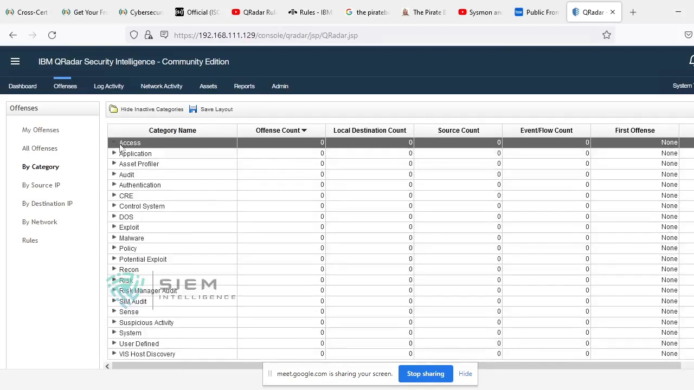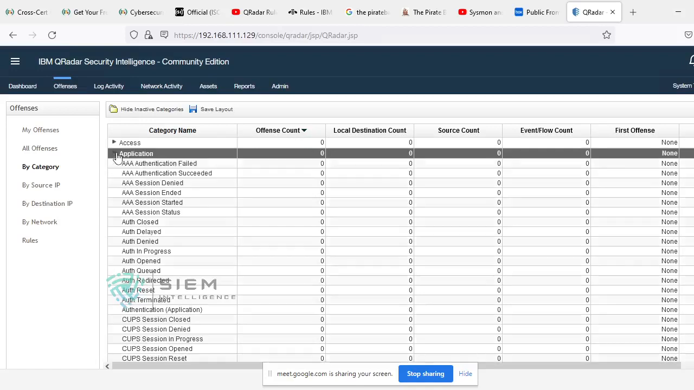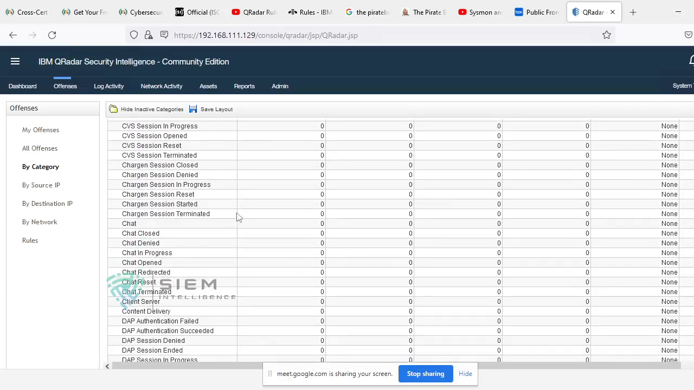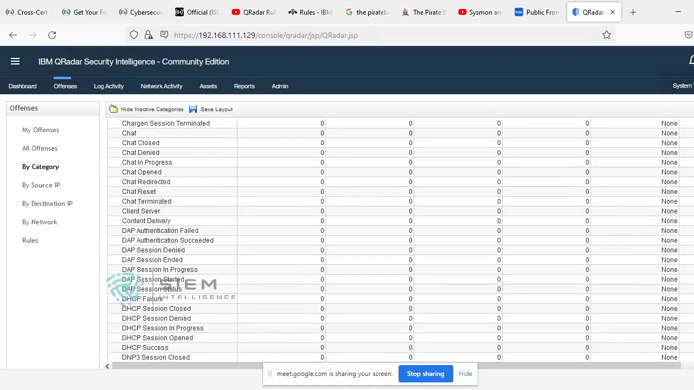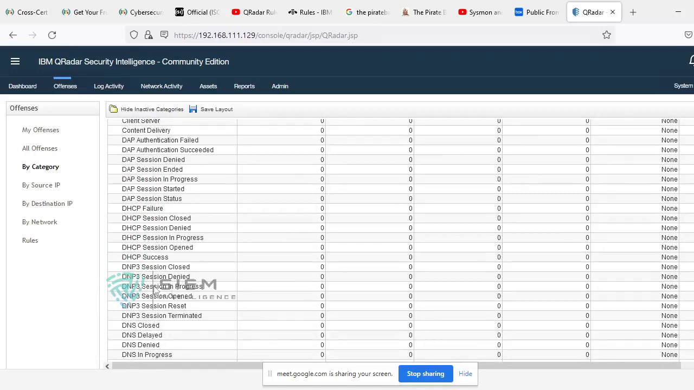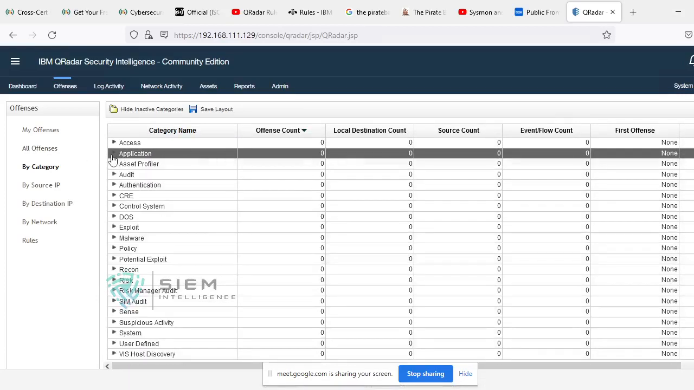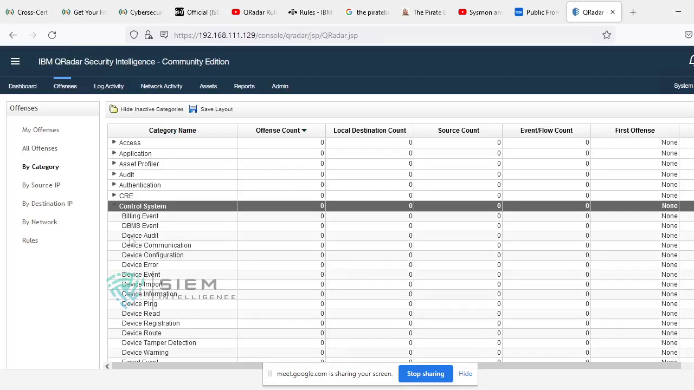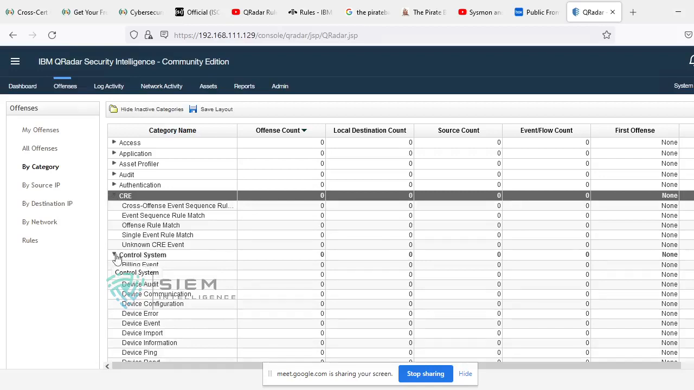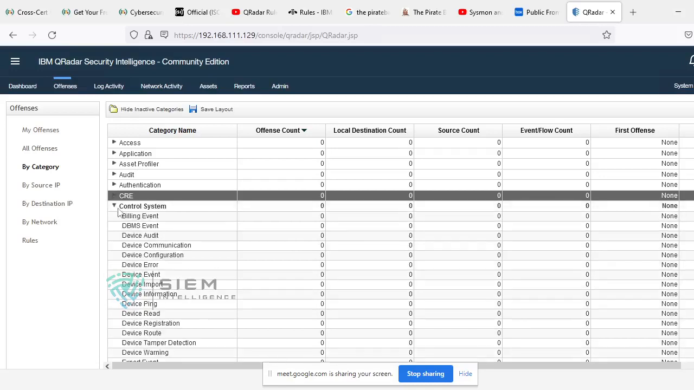At the same point of time, if you look at application, see, AAA authentication failed, authentication closed, authentication reset, CUP session closed. See, there are so many things again. Chat session, chat closed, LDAP authentication failed, LDAP session denied. So all these sessions you can see, DHCP session closed, failure, DNS, all things. It is related to application. So you can see all these. You can say control system, billing event, device registration, device close, device read, control system, CRE, cross event sequence rule, offense rule match. So like that, there are so many categories.